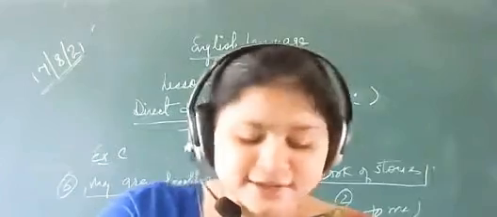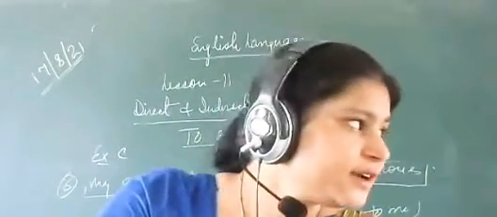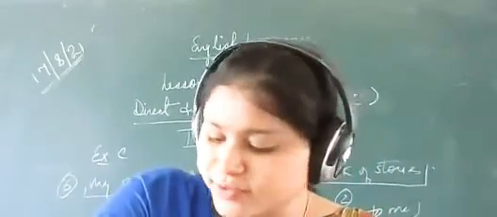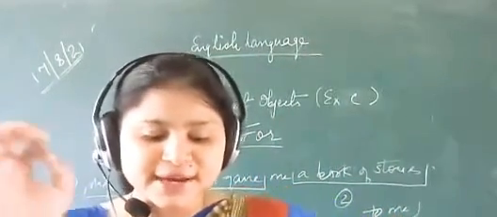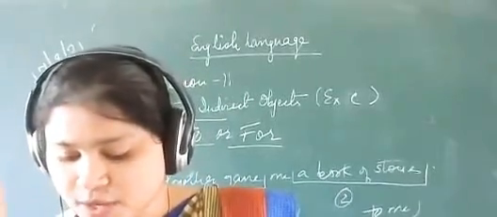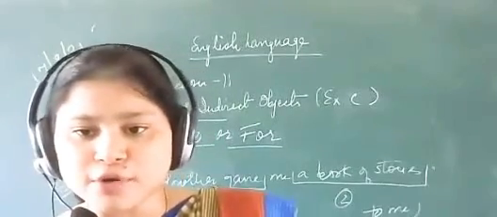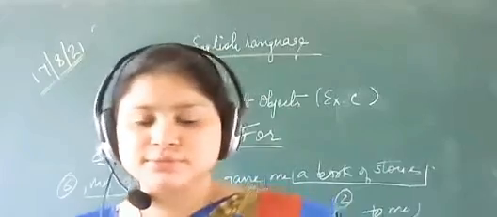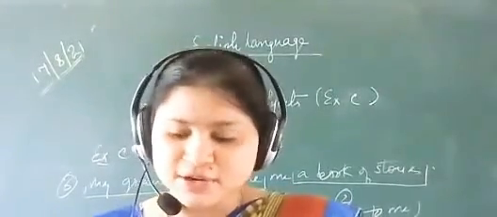Direct objects are nothing. See, the transitive verbs always need an object to complete the sentence. So direct objects always answer the question what. And it's always directly related to the action of the verb. Suppose Amit caught the baseball. So Amit caught what? The answer is baseball. So baseball is your direct object. Yes, okay, ma'am.